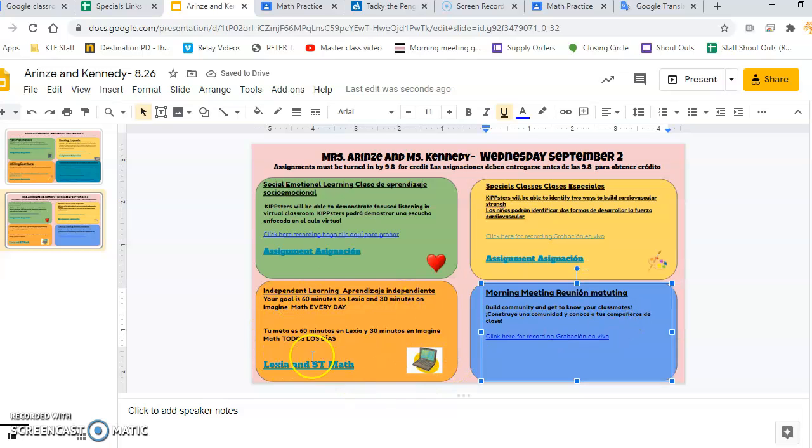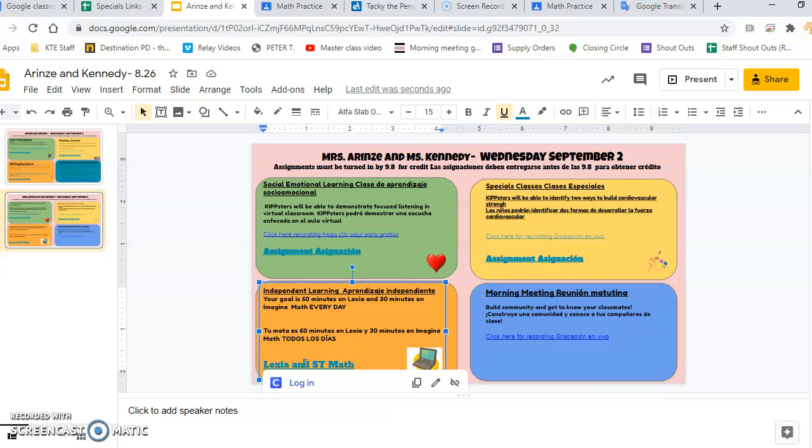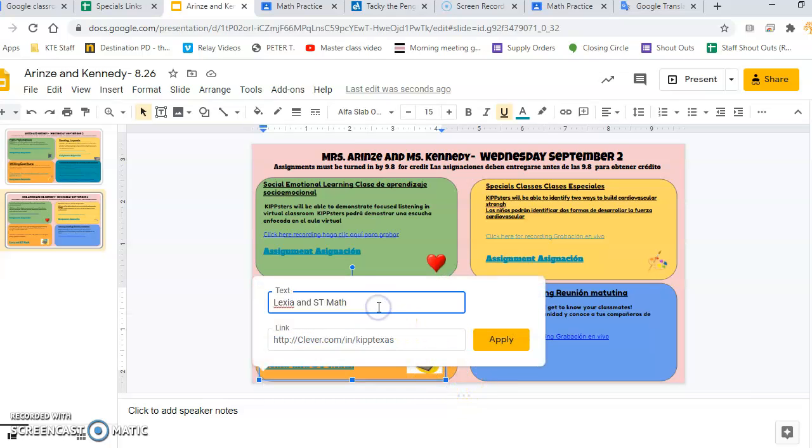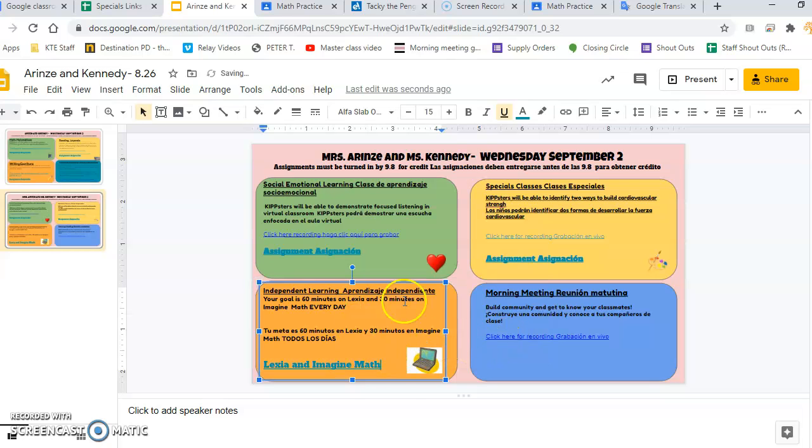You do not need to update this independent learning section. This is just a link to Clever, so that's good to go. I thought that I had changed this, but actually 3rd and 4th grade teachers, you'll need to hit edit and change this from STMath to Imagine Math. So I apologize for that error. But now it's good to go. So 3-4, you'll have to update that just one time.